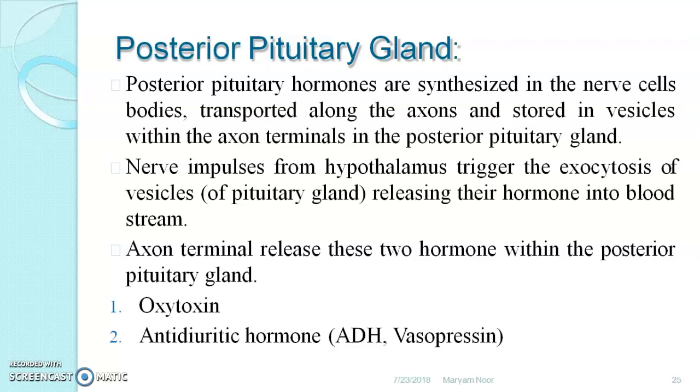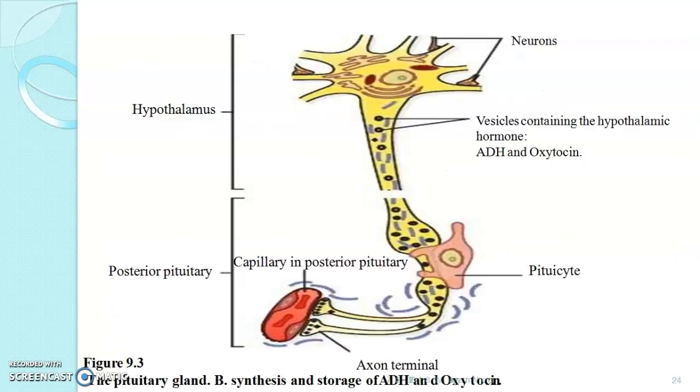Axon terminals release two hormones within the posterior pituitary gland, namely oxytocin and antidiuretic hormone, also called vasopressin. These two hormones are secreted by the posterior pituitary gland or neurohypophysis.